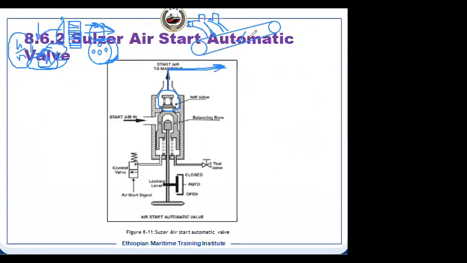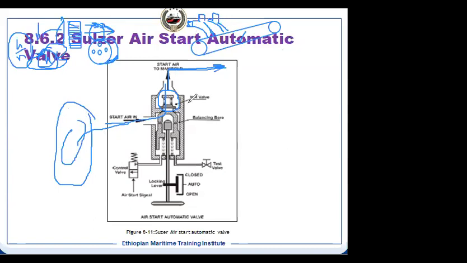Suppose there is an explosion here in the starting air line, that flame can connect to the reservoir, because this air is coming from the reservoir, the air bottle. If this flame travels to the air bottle, there will be an explosion there, and that will be a catastrophic disaster for the vessel, with an engine room fire, and you will also not have any stored energy, compressed air.